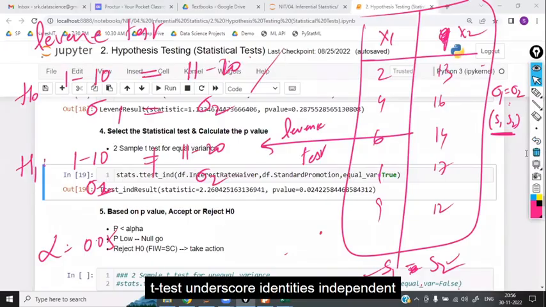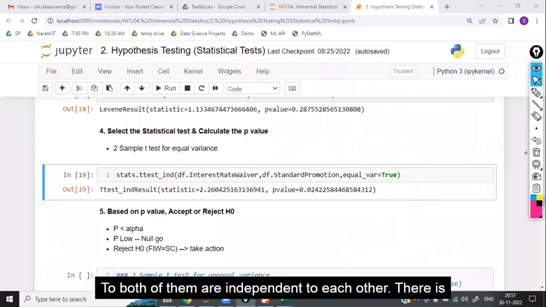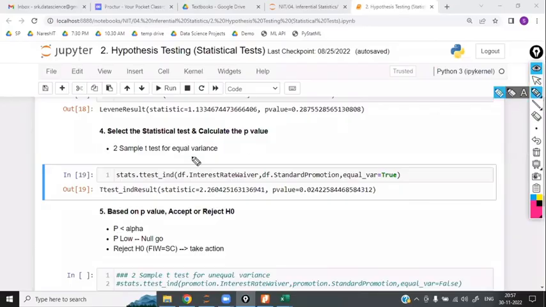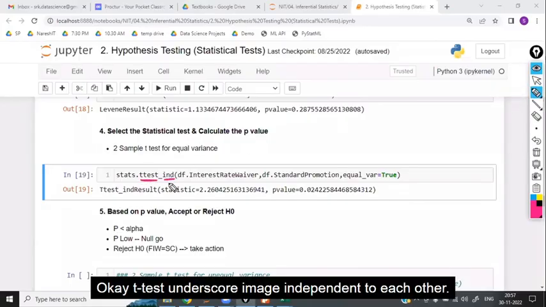T test underscore IND means independent. Both of them are independent of each other. There is no relation between them. Okay, T test underscore IND means independent of each other.